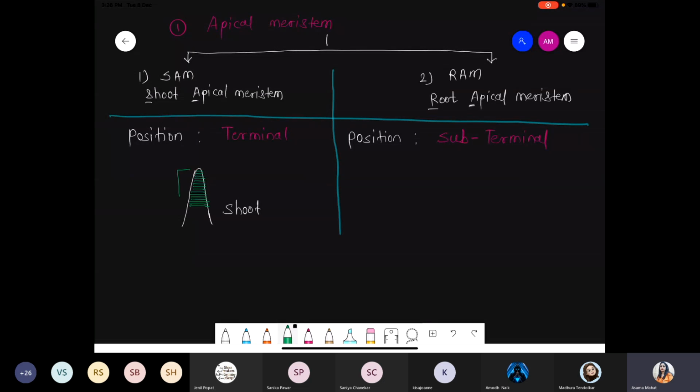Suppose I'm talking about these in green color. This green color is nothing but the area of the SAM. So if you see the exact position, the position for this SAM is at the terminal. Terminal means exactly present on the tip. Exactly on the tip, above the soil, on the tip. But when you compare this point with the root apical meristem, it is not present at the terminal. Now I'm talking about the bottom.